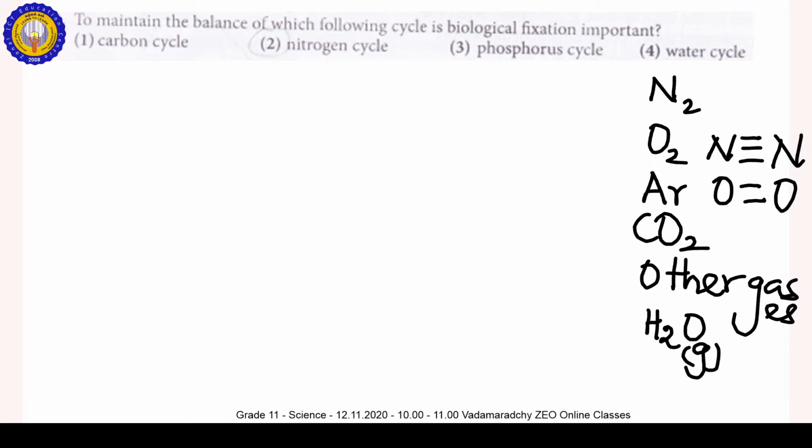So by volume, nitrogen is in the highest percentage, nearest to 78%. It is near to 80, no? 78% nitrogen in the atmosphere.